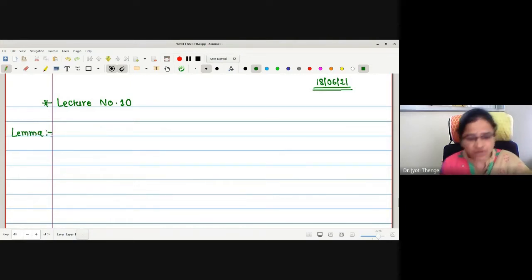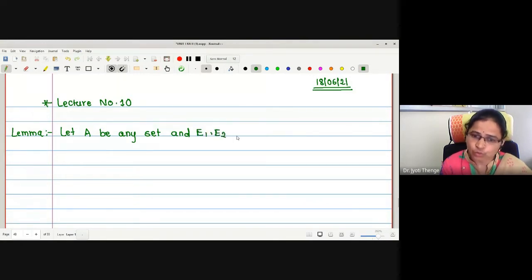Let me first write the statement of the lemma. Lemma says: let A be any set and let E1, E2, up to En be a finite sequence of disjoint measurable sets. Disjoint is the condition added.